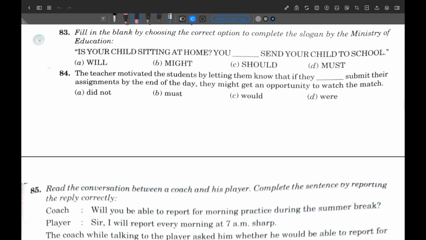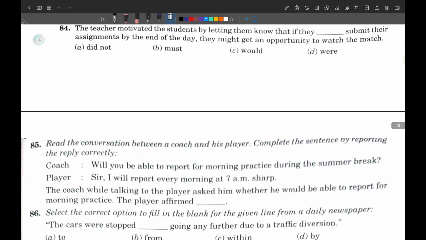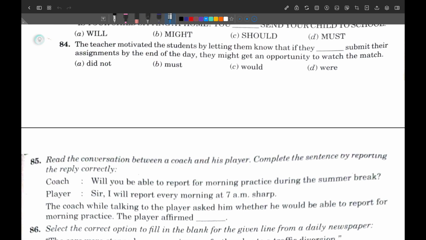Got it? Because it is very much a necessity, it is the duty of the parents. Is your child sitting at home? You must send your child to school. Next, the teacher motivated the students by letting them know that if they submit their assignments by the end of the day, they might get.